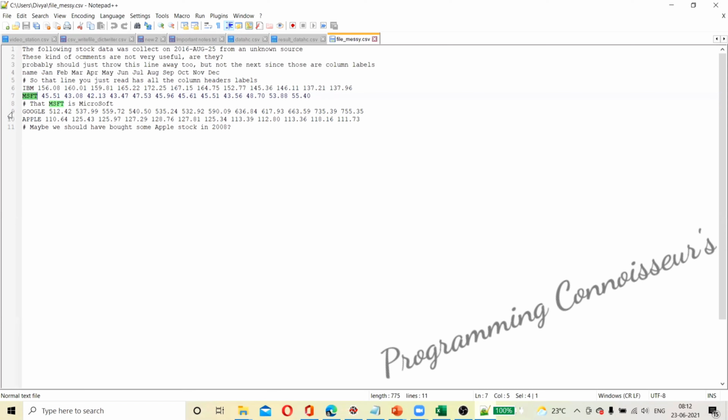There may be data for every day. So how will we read this data into a data frame?